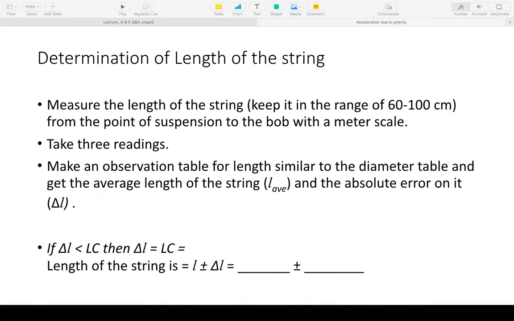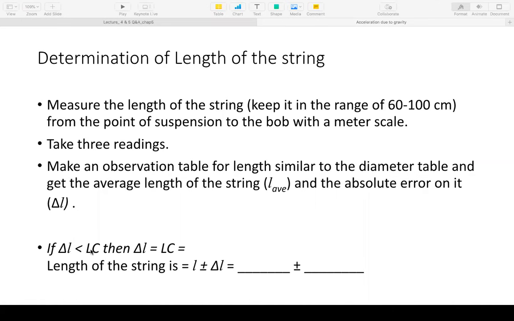Now to determine the length of the string, measure the length of the string, keep it in the range of 60 to 100 centimeters, and take 3 readings for the length of the string. Make an observation table for length similar to the diameter table. So you know what formulas we will use. For L average, of course, it's just the average of the 3 numbers that you will get for the length. But for delta L, you will take the root mean square value. So you will calculate the absolute error using a formula which is the same as the formula I've given you for the diameter. Again, the same logic: if delta L works out to be less than the least count, like, what is our least count? 0.1 centimeter.